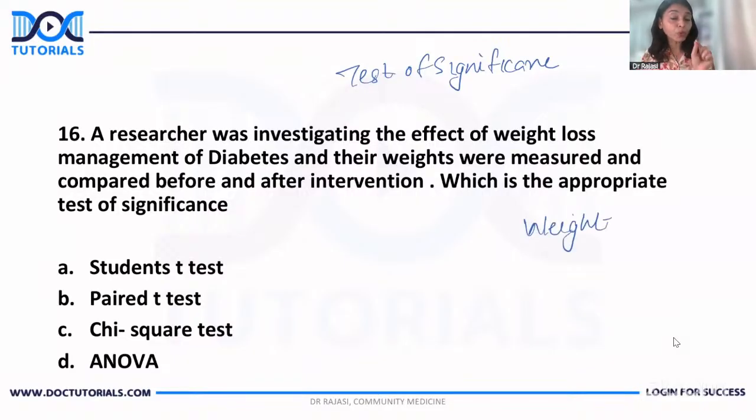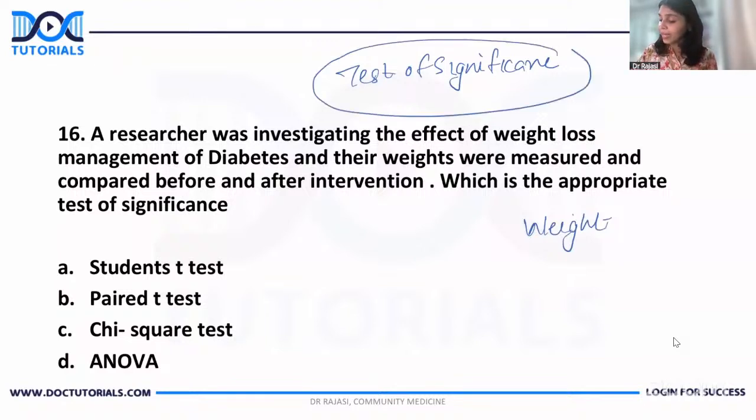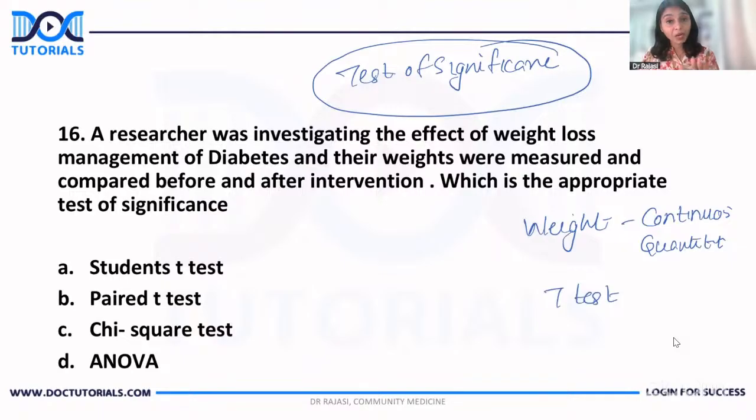Okay, and I've told you, when you are asked to choose the test of significance, that depends upon your outcome variable. Outcome variable is weight, right? Weight is taken as a continuous variable. Okay, it is a continuous or quantitative variable. Now guys, if the outcome is quantitative, you can go for t-test. If the outcome is qualitative, like percentage, then you can go for chi-square.